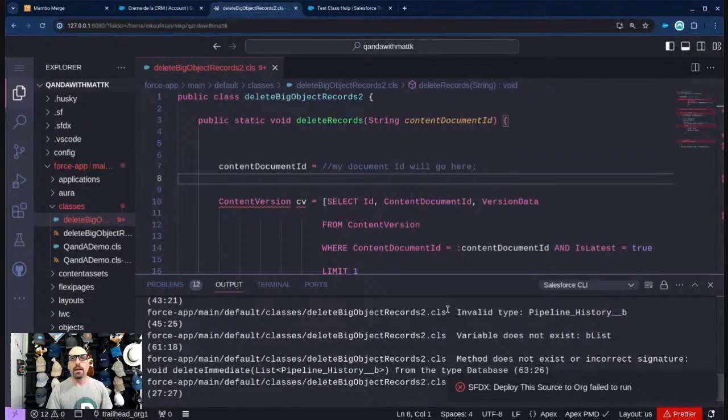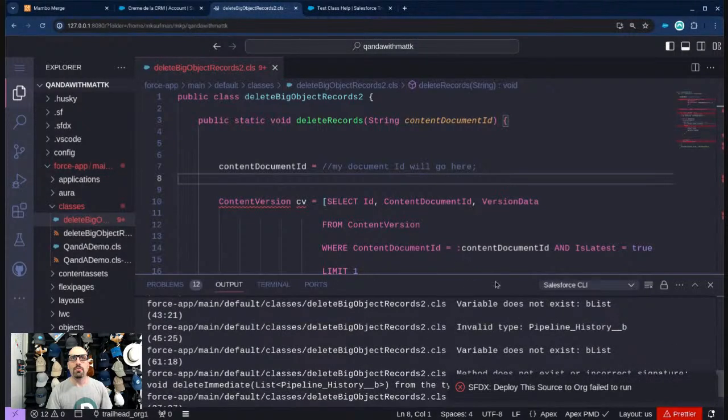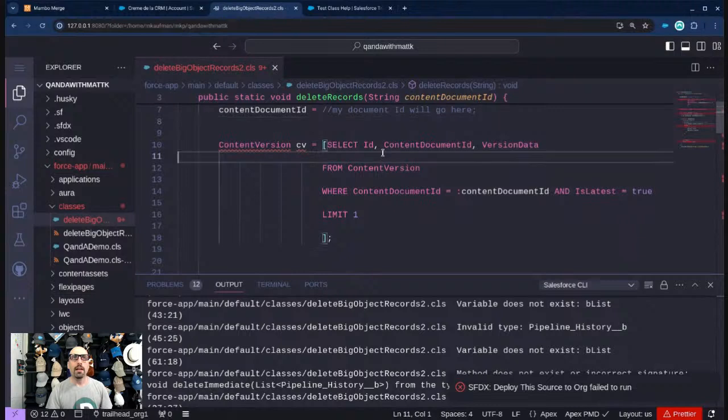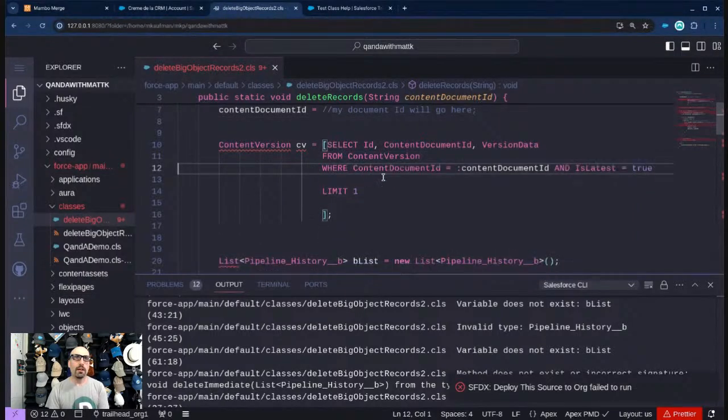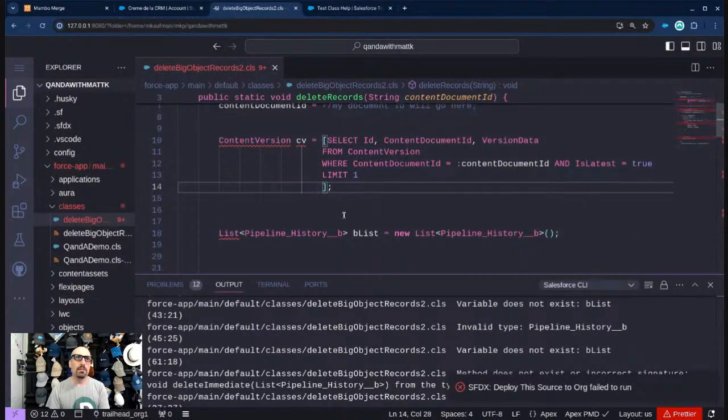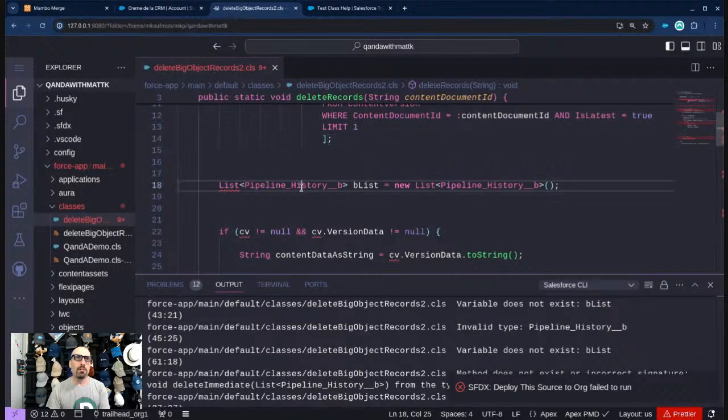We get an error saying all this stuff doesn't exist. Pipeline history __b basically does not exist. Like I said, that's that big object. Let's see what's going on with this big object. So pipeline history __b.